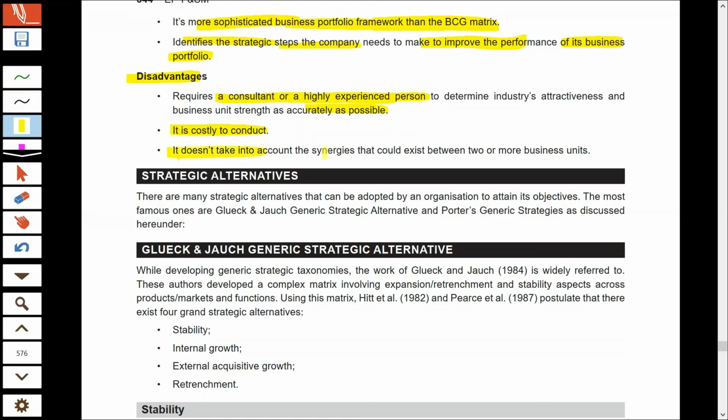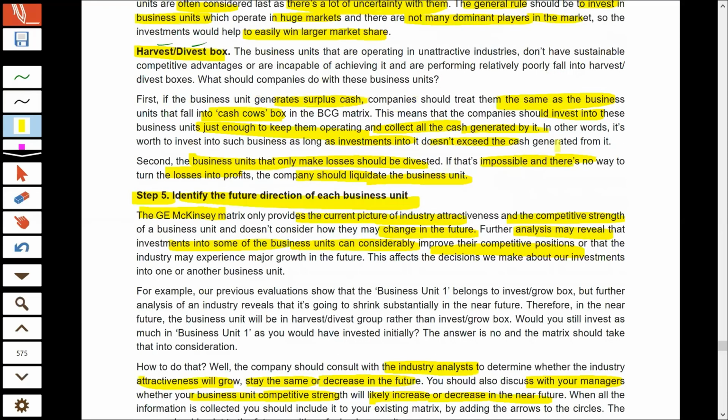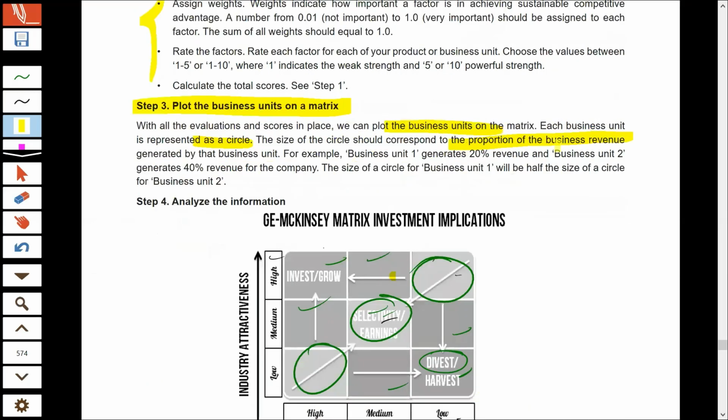This matrix analyzes the businesses individually, products individually, and does not take into consideration the connections between two products, the synergies that could be between two or more products or two or more units. How one product impacts another product, one business impacts another business, that is not taken into consideration in the GE matrix. So this is all about your GE matrix.